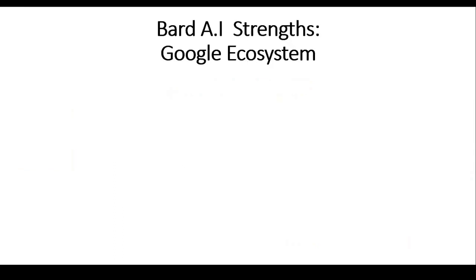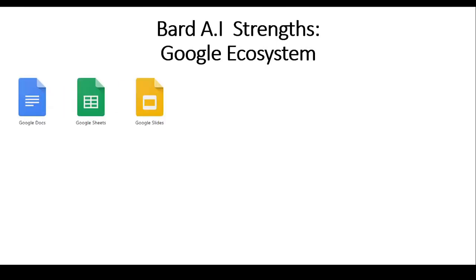Now let's go to Bard AI, which was developed by Google. And by virtue of the fact that it is associated to Google, it benefits from the Google ecosystem. The first thing that it benefits from is what we call Google Docs, Google Sheets, and Google Slides. What do we mean by this? You can engage Bard in a conversation, and then you can take the information that it has given you and export it to Google Docs for now.